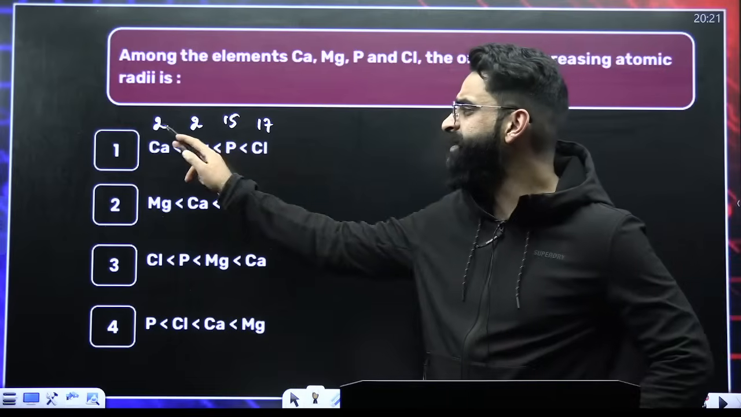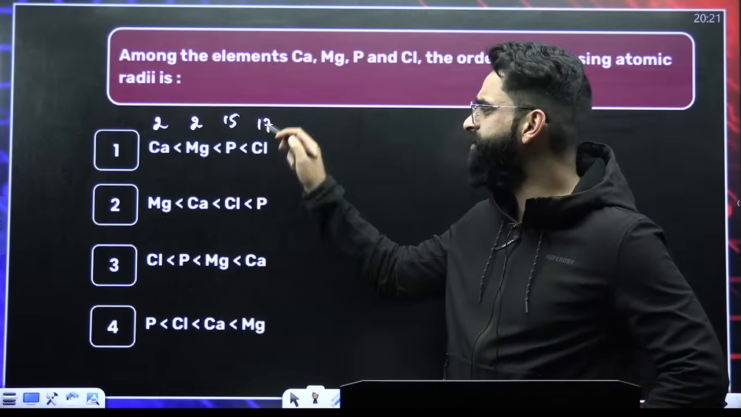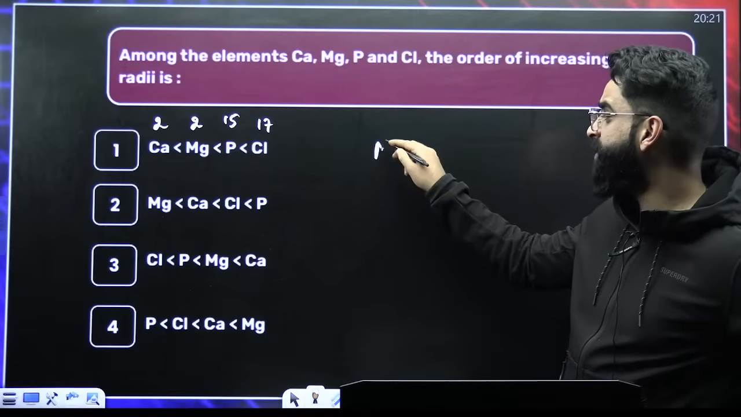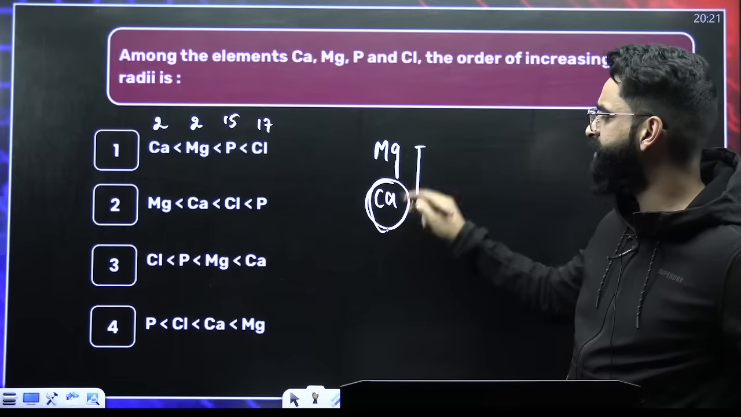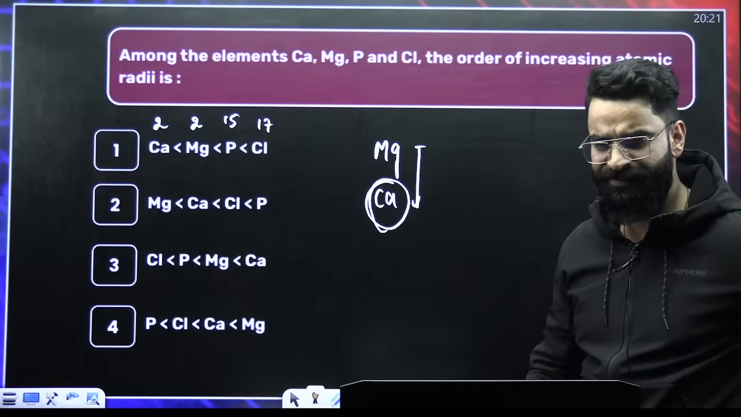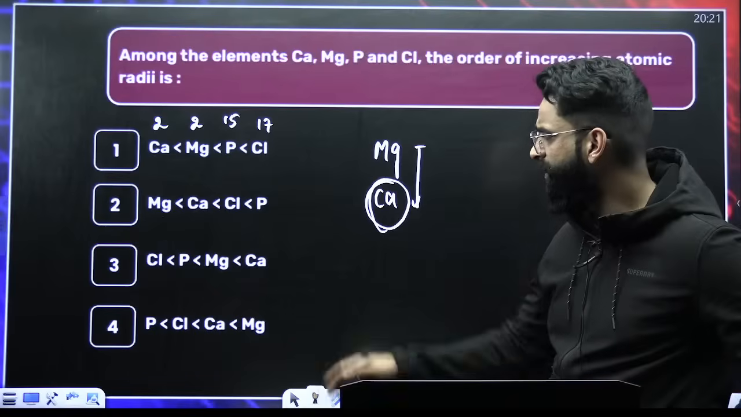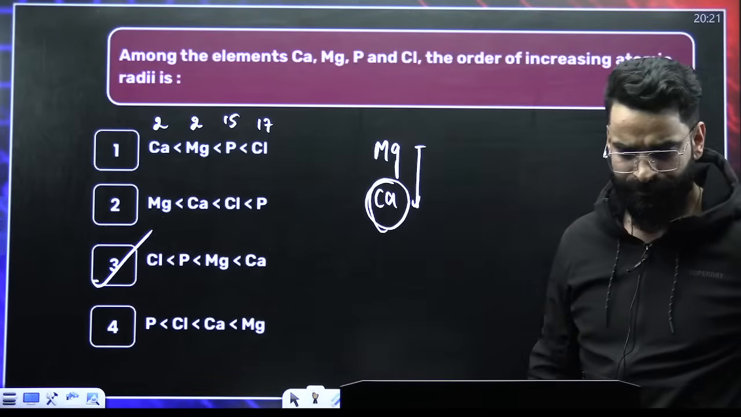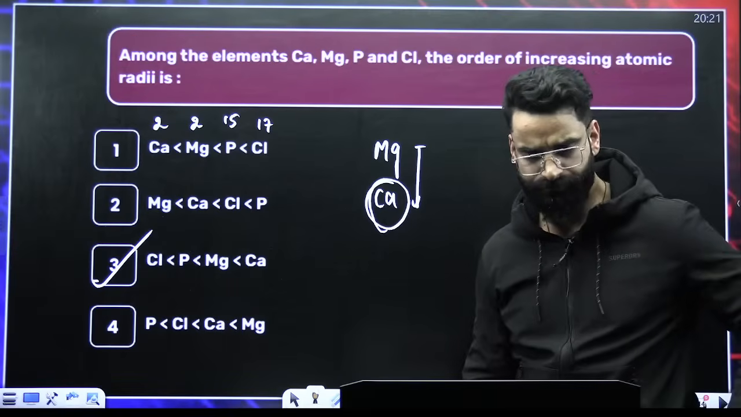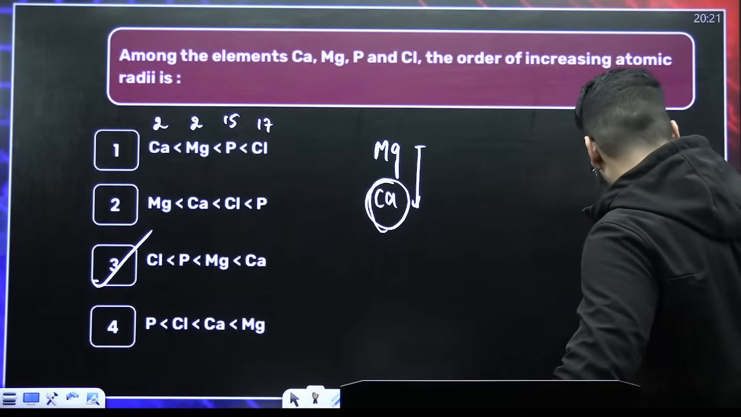So group 2 elements will have more size than these two. Now, among magnesium and calcium, size increases down the group, so calcium will have more size than magnesium. So calcium will have maximum size, followed by magnesium. Is there any option suggesting that? Yes, option C. So option C is the correct answer. Perfectly done.